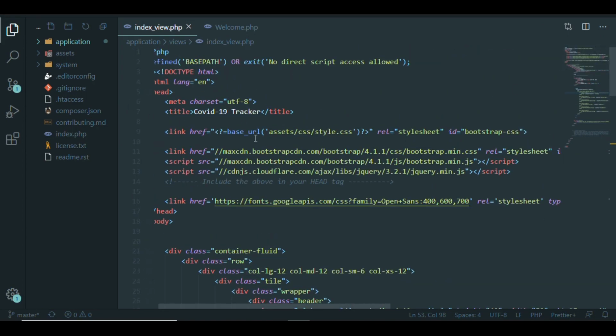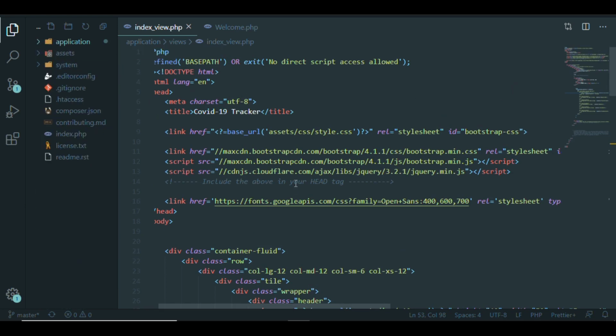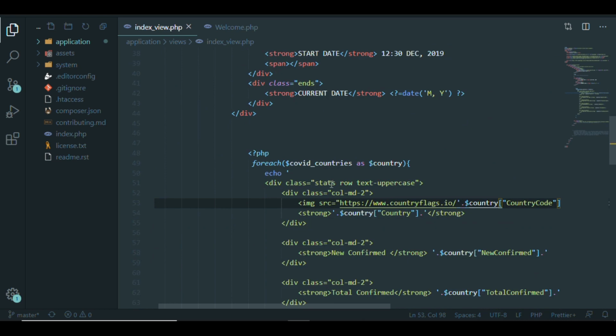I know this might be complicated for some of you because I built this on a PHP framework. So for the sake of simplicity, I'm going to create a new simple project, a very simple one-page file, so that you see how this is done. I'll see you in the next video.